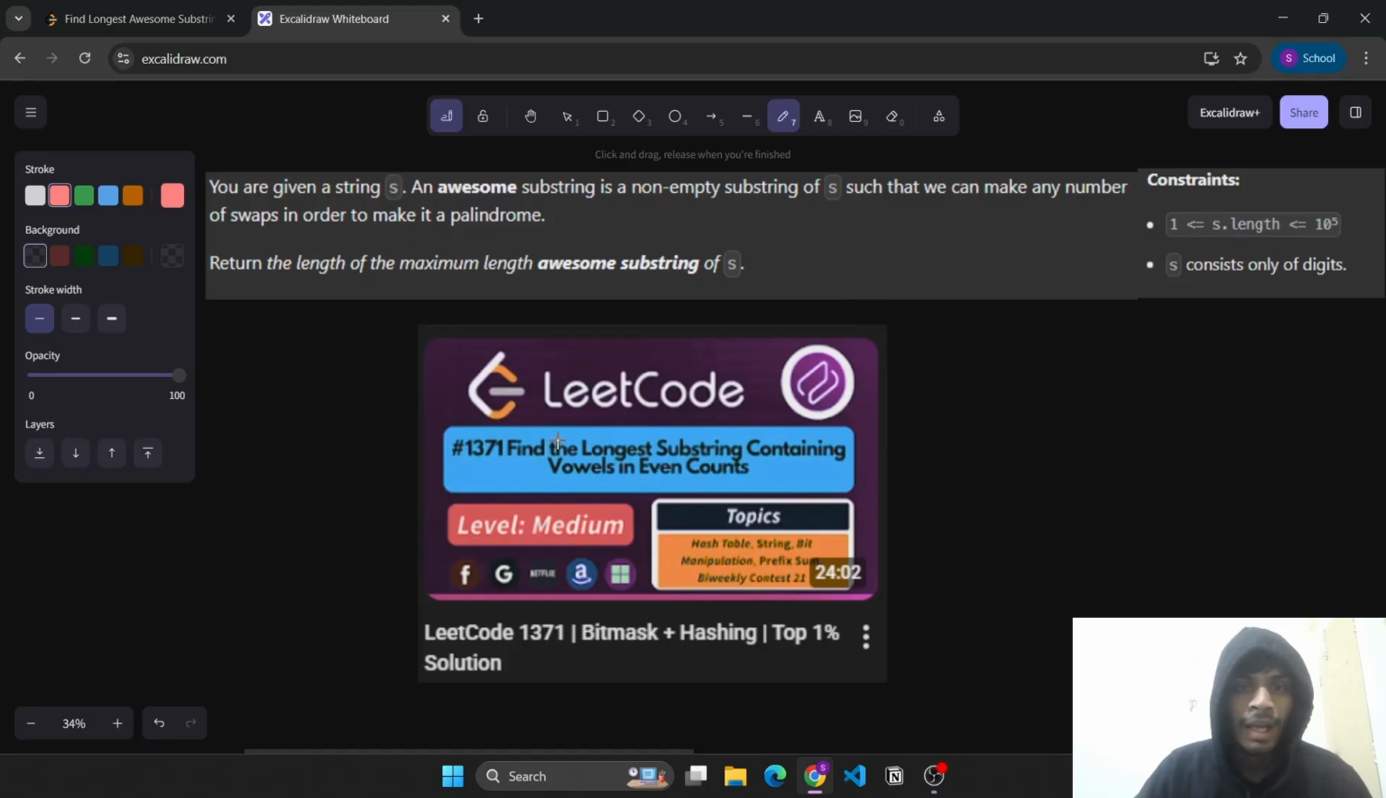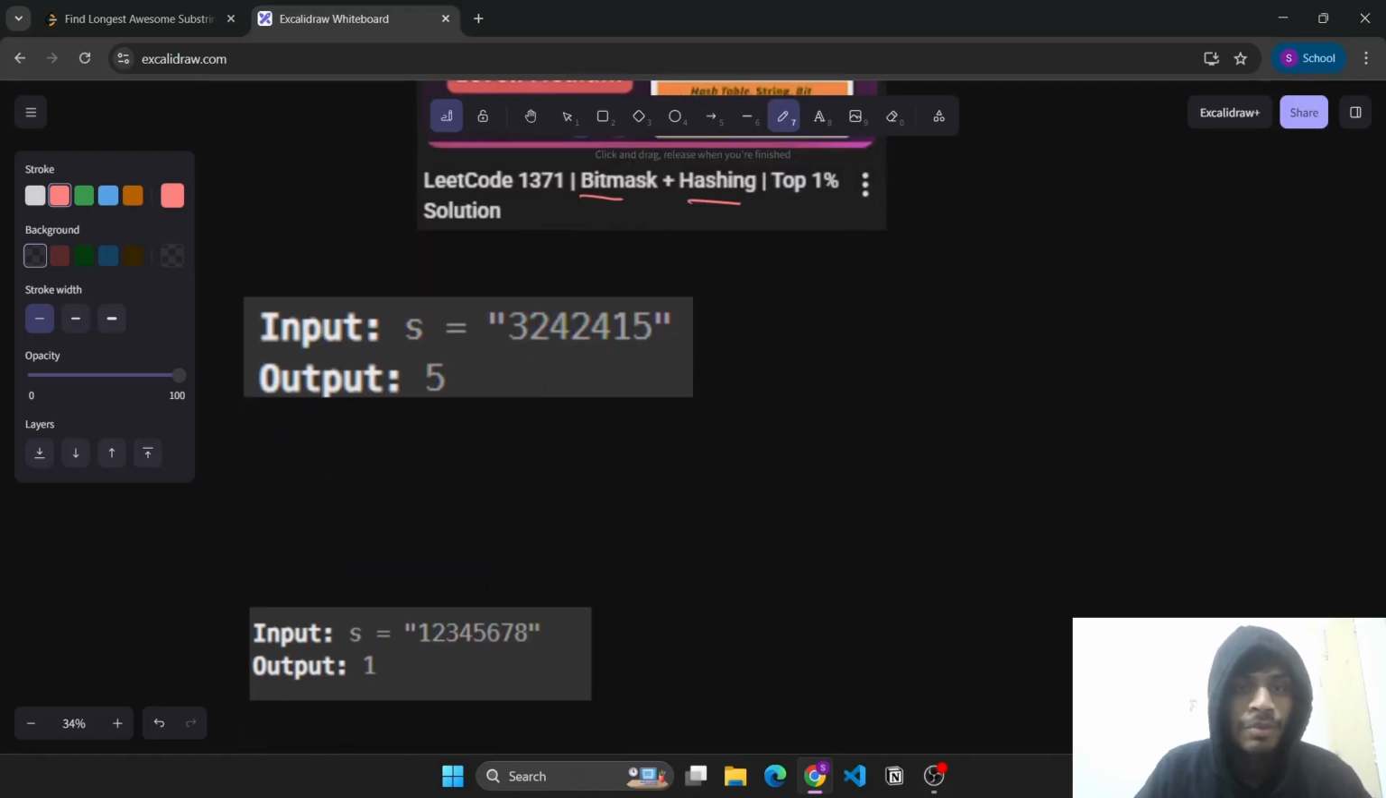Here also, as you can see, we need to find the length of the maximum length, and there also we needed to find the longest substring, right? So the problems are very similar, and we will be using the same approach of bitmask plus hashing here as well. So please solve that problem first and see the solution as well, so that the concept gets into your head, and this problem will also become simpler. So let's see the given input.